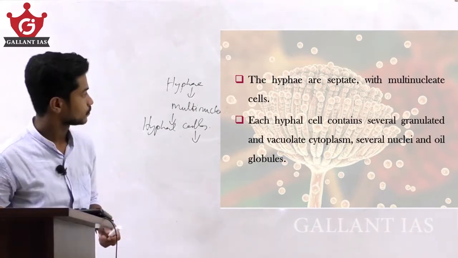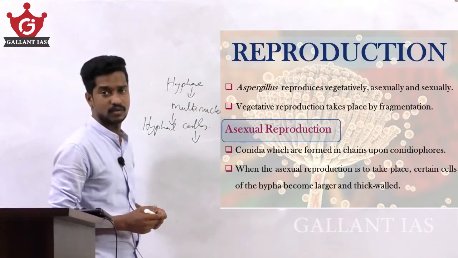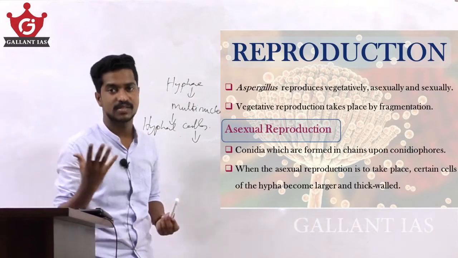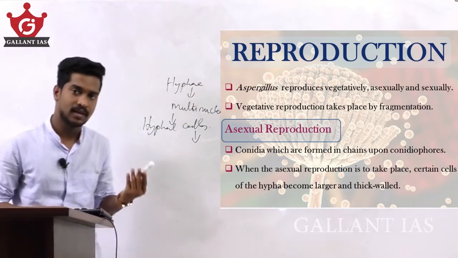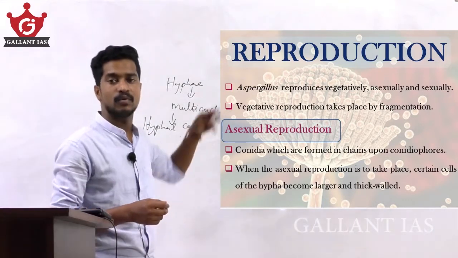And the reproduction: how does Aspergillus reproduce? Mainly there are three ways of reproduction.